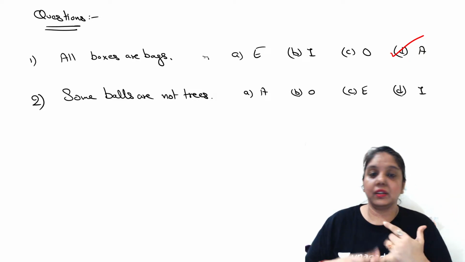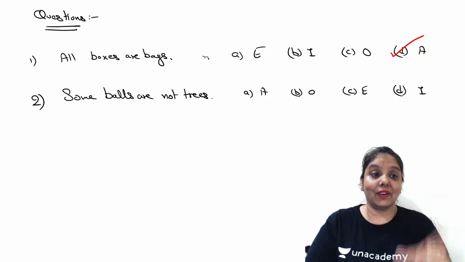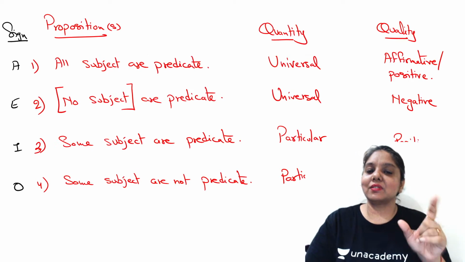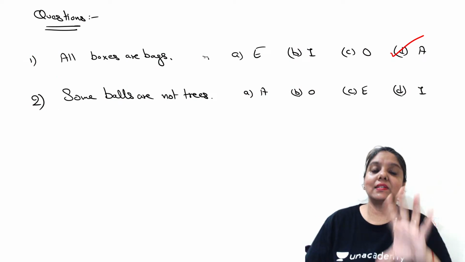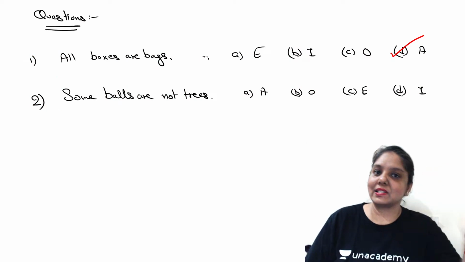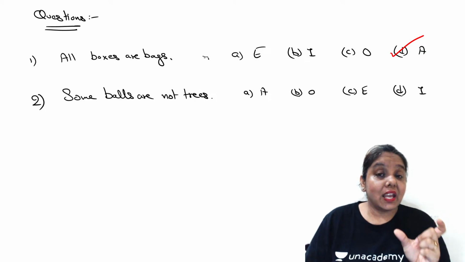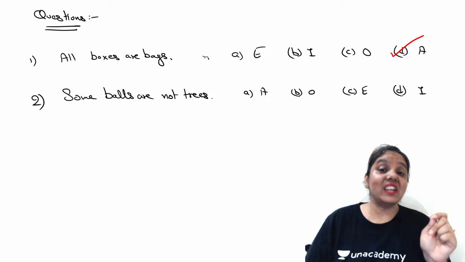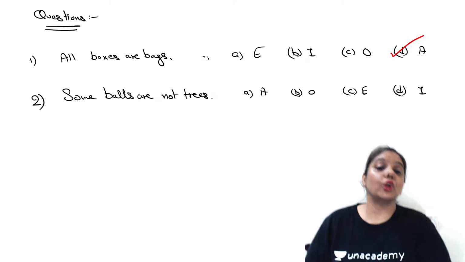Simply, I know that A cannot be the symbol to it, E cannot be the symbol to it, because A and E we have just studied are symbols for universal quantified propositions. Here we have the word "some" with respect to the subject. So only some subjects are being referred to here. And there is a negation of the relationship, a negative relationship of the subject and the predicate. We say balls are not trees.